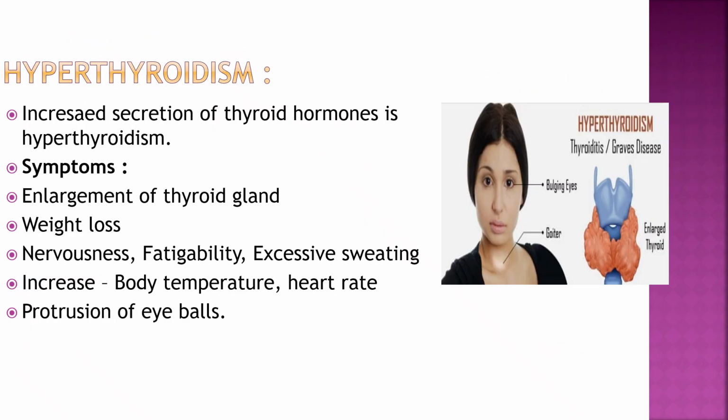The second is hyperthyroidism, in which thyroid hormones are increased, and symptoms can be enlargement of the thyroid gland, weight loss, nervousness, fatigability, excessive sweating, and sometimes protrusion of the eyeballs is also seen, that is called exophthalmos, and increased body temperature and heart rate can be seen.